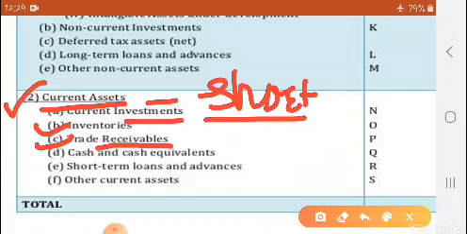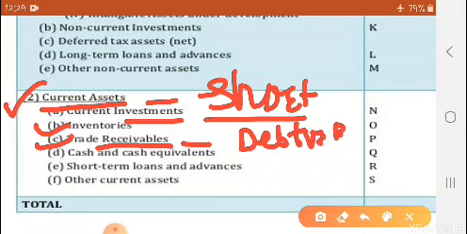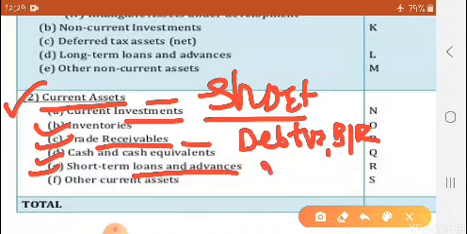What we discussed in trade payables: creditors, bills payable. So here what will come? Trade receivables, debtors, bills receivable, it will be your trade receivables. Then cash and cash equivalents, like cash in hand, cash at bank. Okay. Short term loans and advances, any loan given for a short time period, it's your short term loans and advances under current assets. And other current assets.